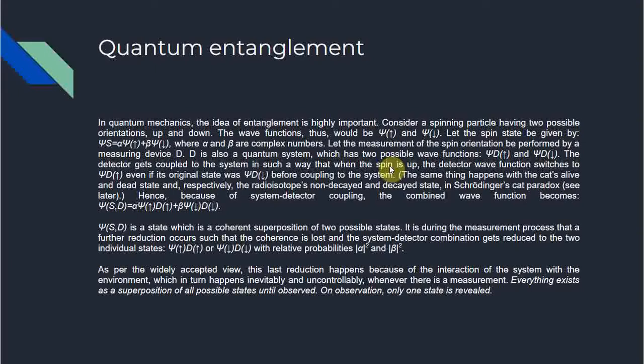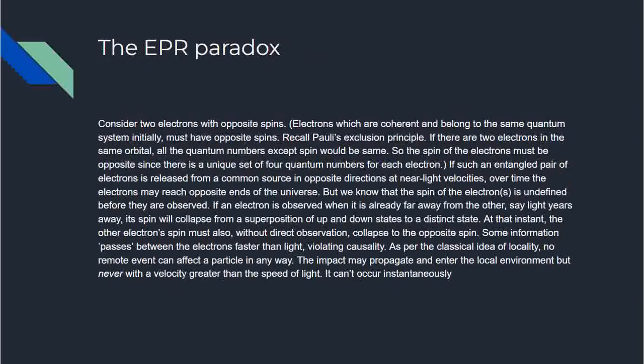So this last reduction, the collapse of the wave function, happens, as per the widely accepted view, because of the interaction of the system with the environment, which in turn happens inevitably and uncontrollably whenever there is a measurement. So this is a crucial point. Now, as I promised you, I will be coming back to the EPR paradox. So here's the EPR paradox.